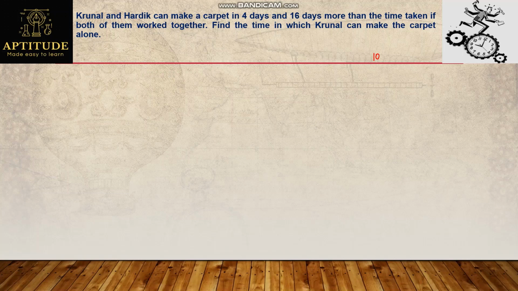So what I will assume here first of all, if Krunal and Hardik make any work, they can finish the work in X days. I will assume this. Together they can finish the carpet in X days. Which means, according to the question, Krunal takes 4 days more than the time taken together. So 4 days more means X plus 4, and Hardik takes 16 days extra than this, X plus 16.